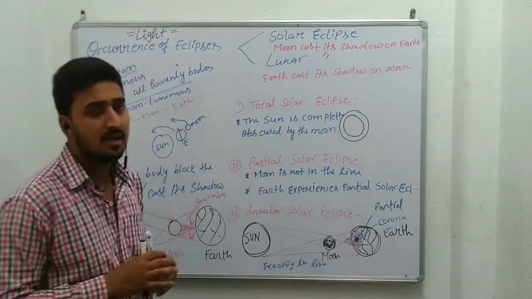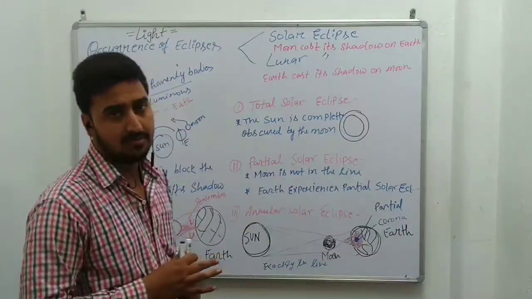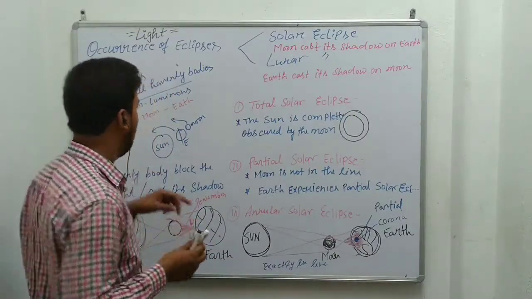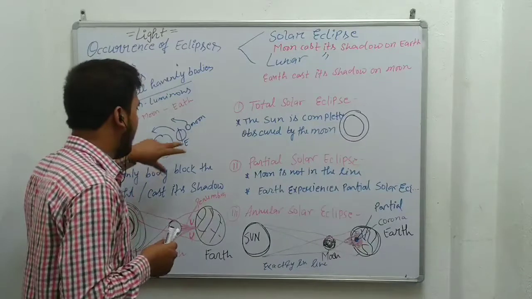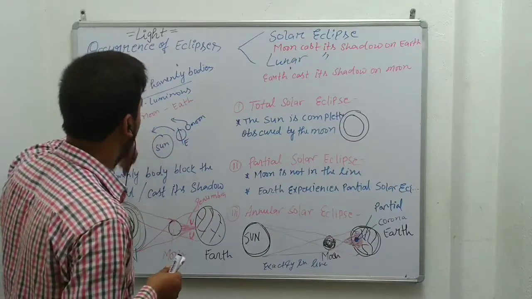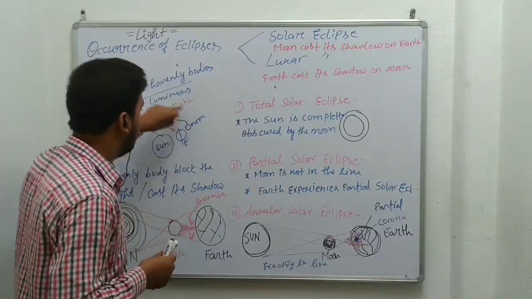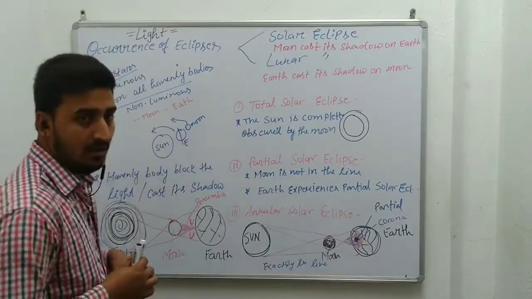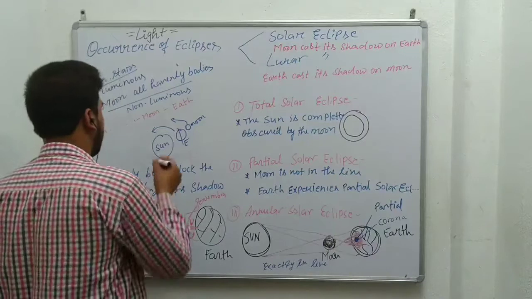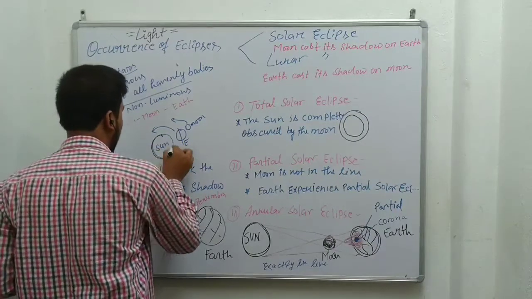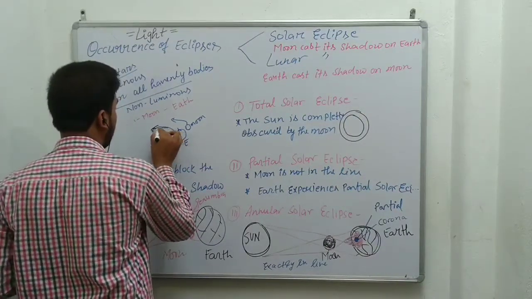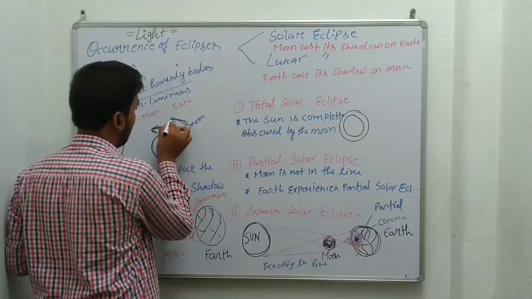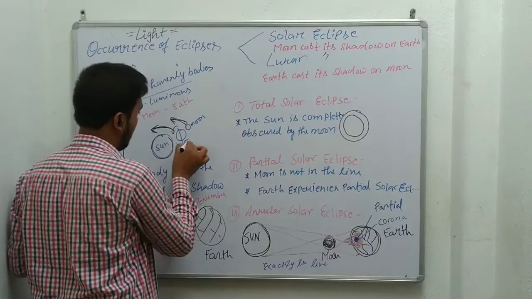So we should try to understand what solar and lunar eclipses are. Before that, understand one thing: we know that the sun is in the center and the earth is continuously revolving around the sun, and the moon is the satellite of the earth. That's why the moon is revolving around the earth.